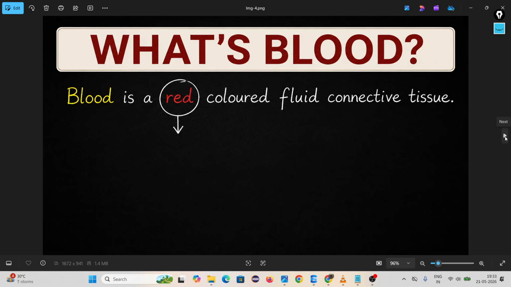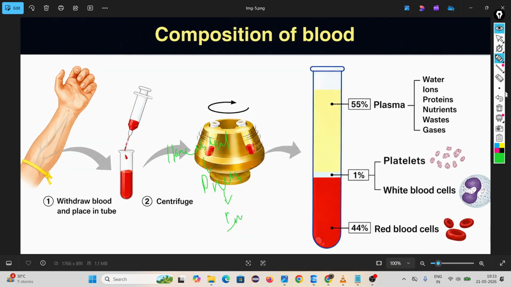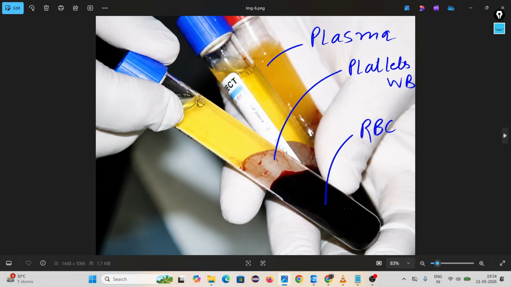Then we learned about the composition of blood. It is a connective tissue, and tissue means a group of cells. It contains plasma, platelets, white blood cells and red blood cells. It contains around 55% plasma, 1% platelets and white blood cells, and 45% red blood cells. Plasma contains water, ions, proteins, nutrients, waste and gases. Look, this is the image.